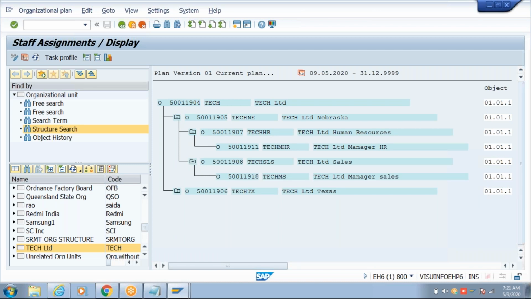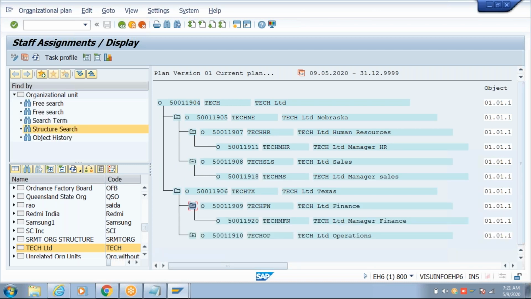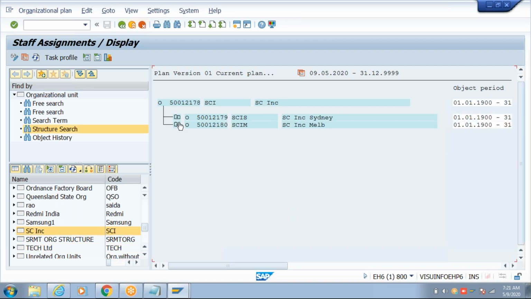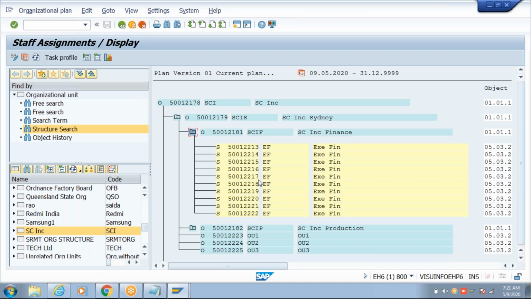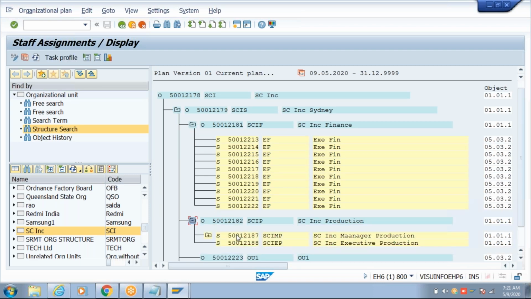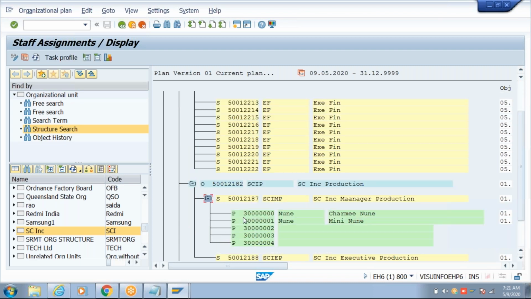Since they do not have any positions here, fine, let's take one more. Okay, this is how the positions are displayed. And this position has a holder occupied. Look at this. These many employees occupied this position with different dates.